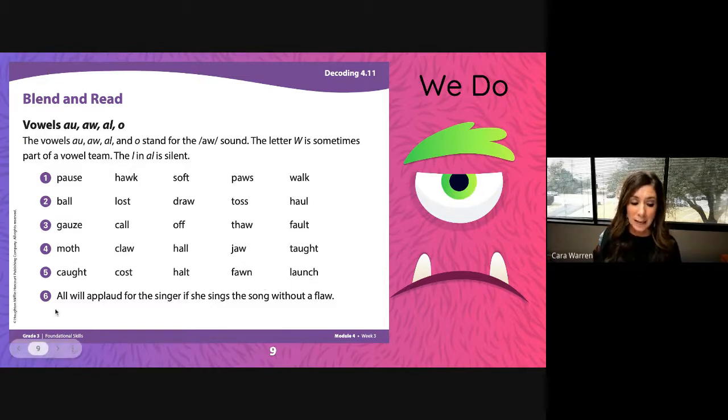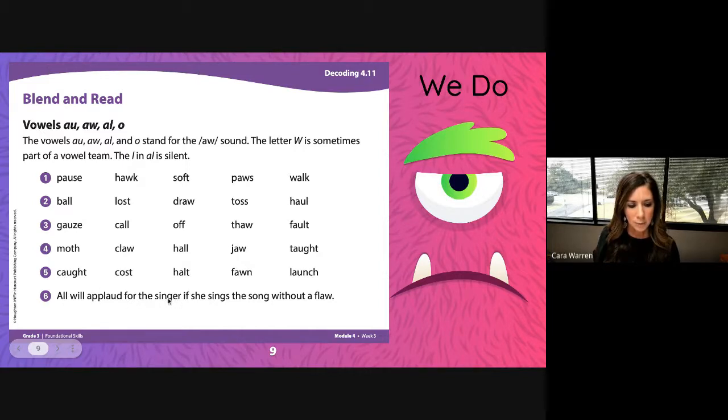All right, remember line 6 is always our sentence. We're going to blend and read the words in our sentence, and then we will fluency read our whole sentence. Here we go. We know some of these words, and we won't need to blend and read them, and that's okay. We'll just read the ones we know, of course. We'll blend and read the ones that we need help with. All will applaud, applaud. Okay, applaud means to clap. All will applaud for the singer.